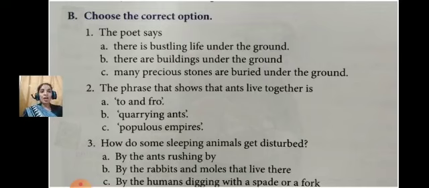Question 3. How do some sleeping animals get disturbed? A, by the ants rushing by. B, by the rabbits and moles that live there. C, by the humans digging with a spade or a fork. So I think option C is the correct option for this question. By the humans digging with a spade or a fork.